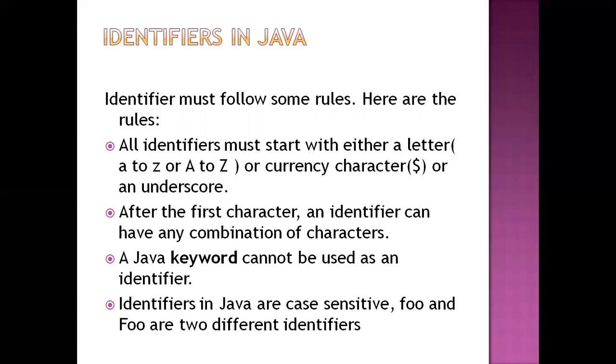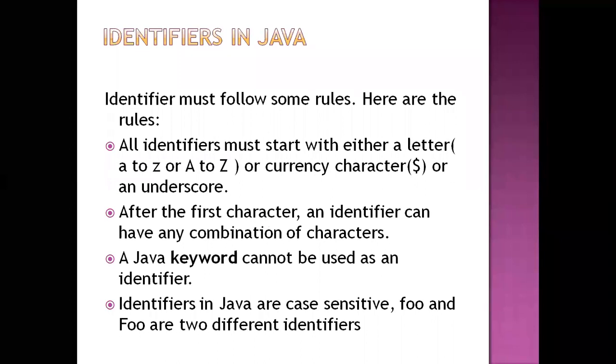The first rule: all the identifiers we give must start with a letter, either small a to small z or capital A to capital Z, and they can also start with the symbols dollar and underscore. Only these two types of symbols are allowed.